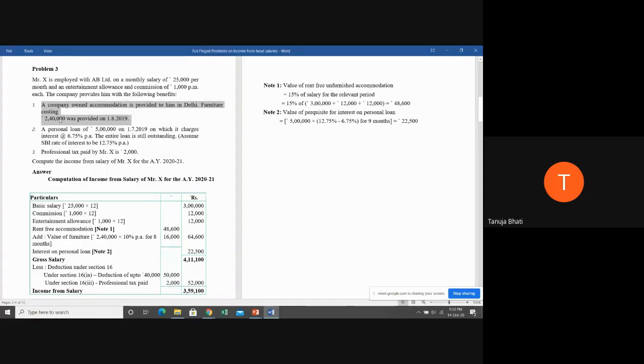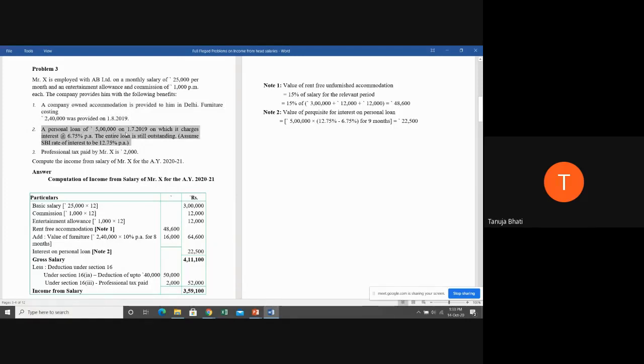It is 10% of the cost of furniture. Clear? This we have already done in our perquisites. Next, so we know how to solve the A part. Now let us see the second part.